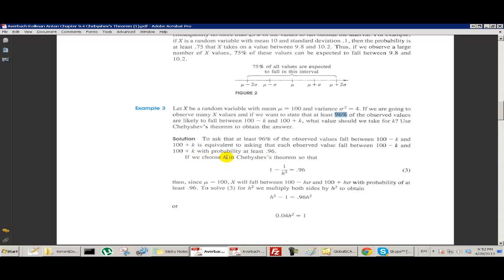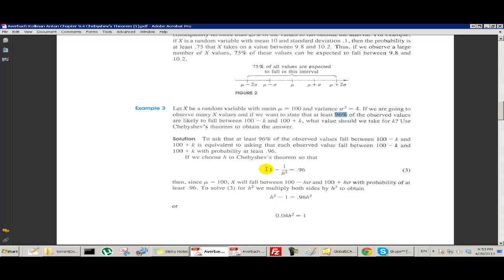If we choose h in Chebyshev's theorem so that this equals 96%, remember that if h was 2, then the probability was 75%. If h was 3, then the probability was 8 over 9. So we want to make this equal to 0.96, and we want to know what h has to be.